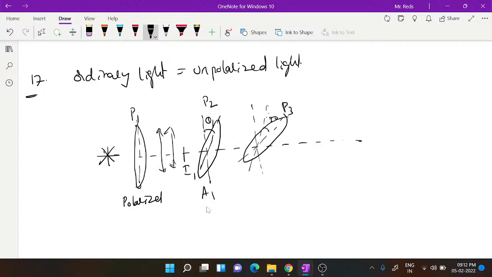The next, the fourth polaroid, is again oriented by 30: 30, 30, 60, next 30 means it will be 90. From vertical it will be at 90. With respect to the previous one it is 30 each time, but with respect to vertical it should be 90. So this is the fourth polaroid.